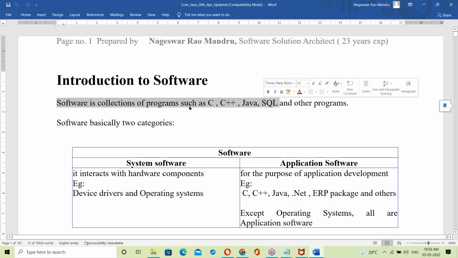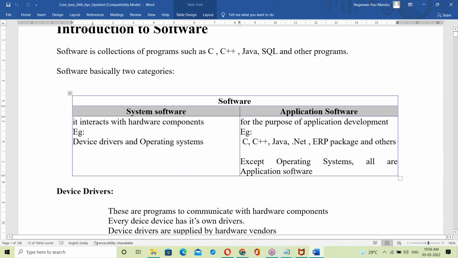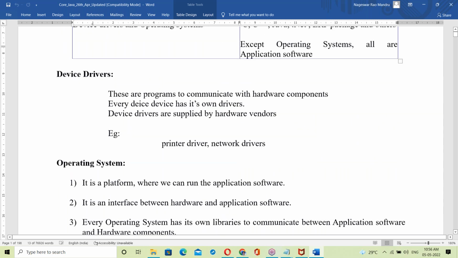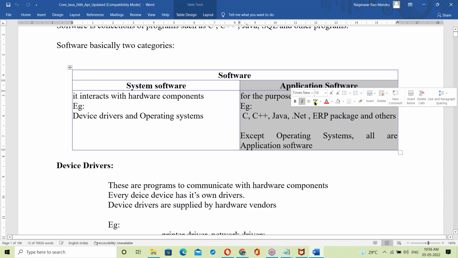Software is a collection of programs. Software has basically two categories: system software and application software. Application software is for the purpose of application development, except for all our application software.